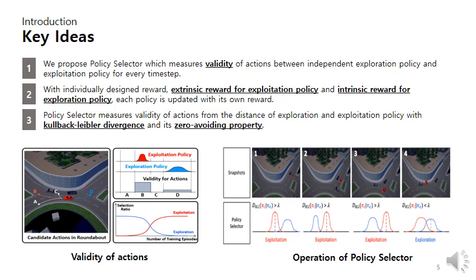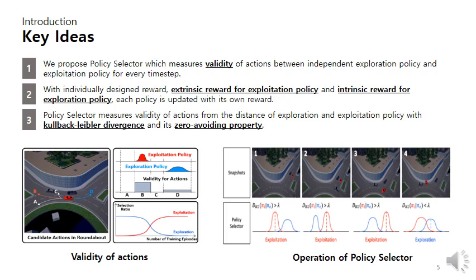Let's see the figure on the left. There is a car on the roundabout and there are four actions it could take, for example. Action B is selected from exploitation policy, which is the optimal action in such a situation, as you know. And action D is selected from exploration policy. With our method, action space A and C has already been searched with exploration policy, so in such a situation, action B has high validity to be chosen.